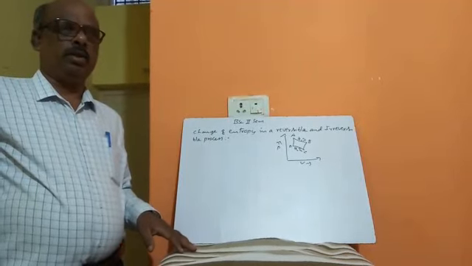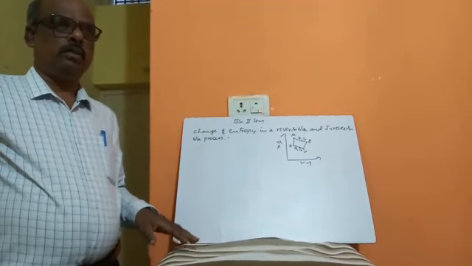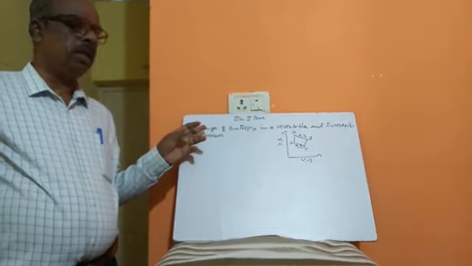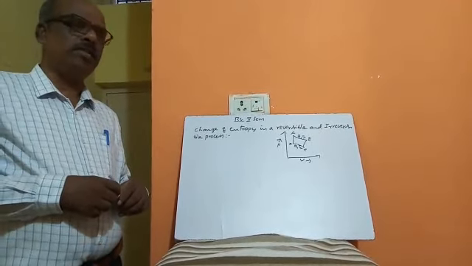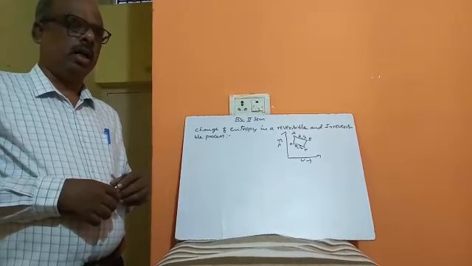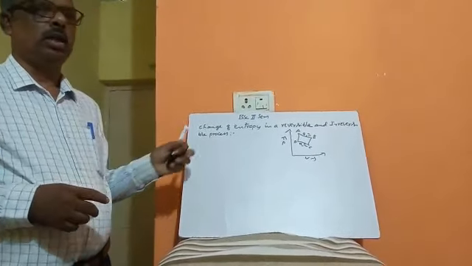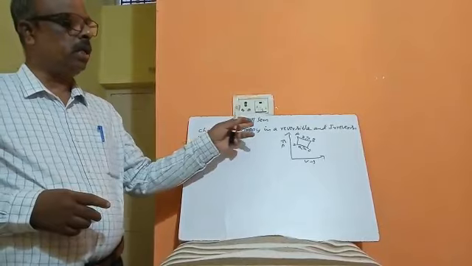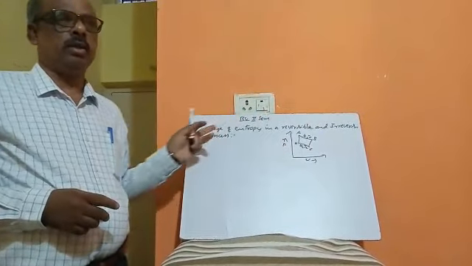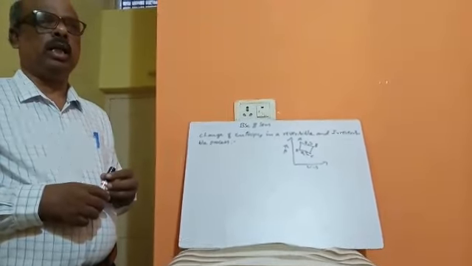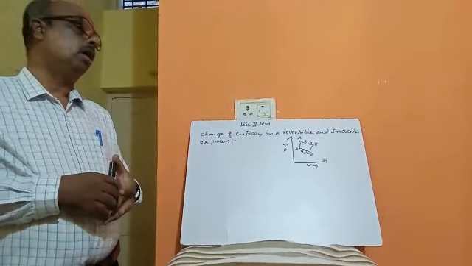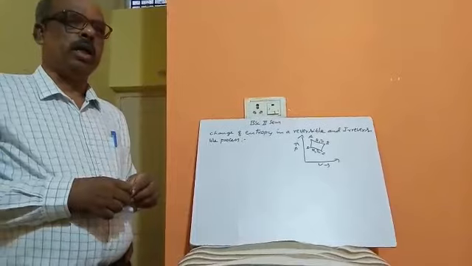Hello, second semester students. In the last video, I completely explained the concept of entropy and the disorderliness of a system. Today, I would like to speak about the change of entropy in a reversible and irreversible process. What should be the effect on entropy in a reversible process, and what is the effect on entropy in